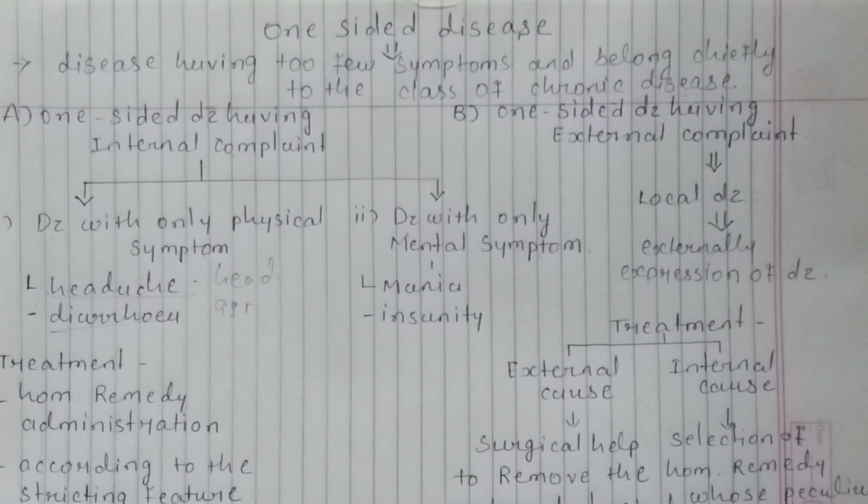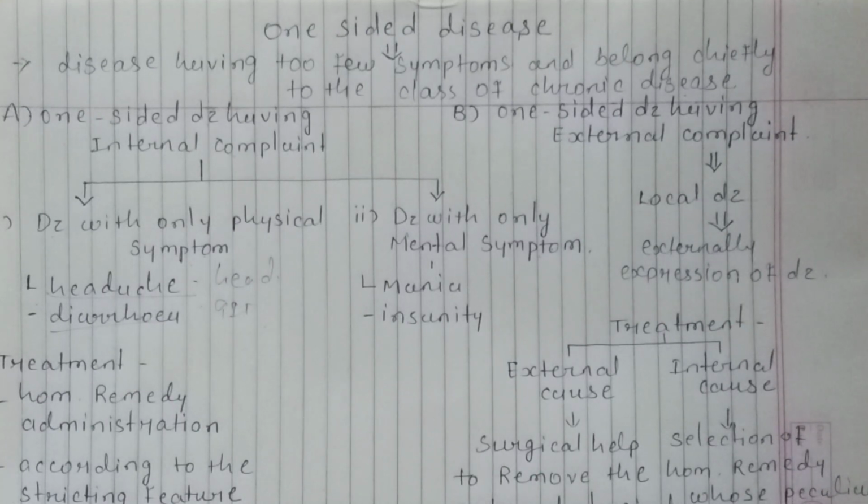Dearth means rareness. With few symptoms, they are less amenable, meaning less responsive, to cure. They are not incurable cases. We can't say the one-sided disease is incurable, but since few symptoms are available in the disease, understanding the disease is very hard and dangerous, and not easily understandable.